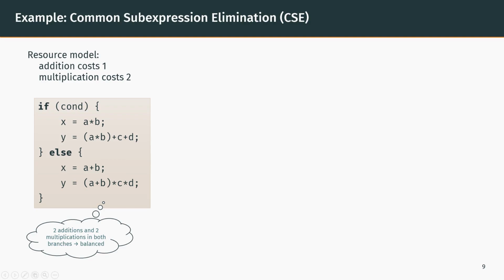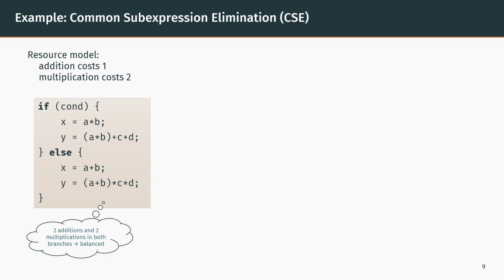We present here an example that fully illustrates our approach. We consider the following program, which consists of an if statement and arithmetic operations over a few variables. We use a simple resource model that only takes into account addition and multiplication, and addition costs 1 resource and multiplication costs 2. The program performs 2 of each operation in both branches and is then considered balanced. However, it also performs redundant computations, as A times B is evaluated twice in the first branch, and same for A plus B in the second branch.